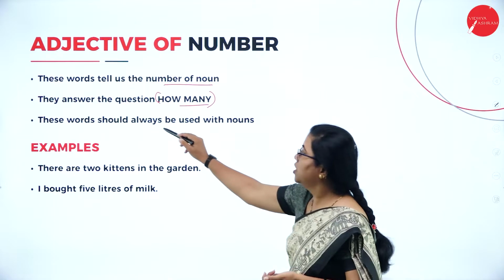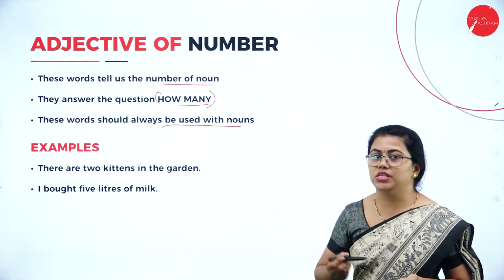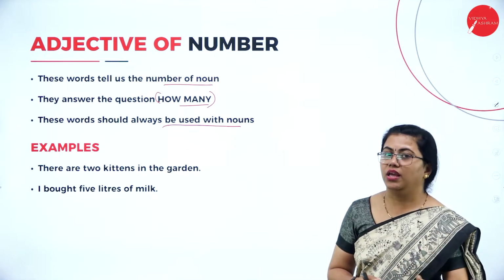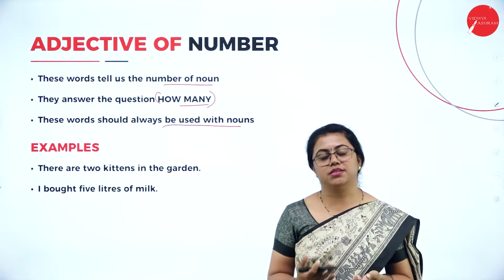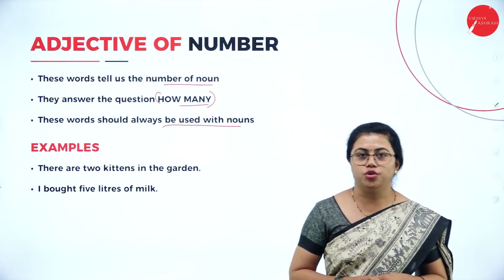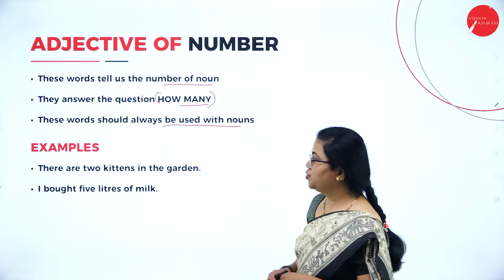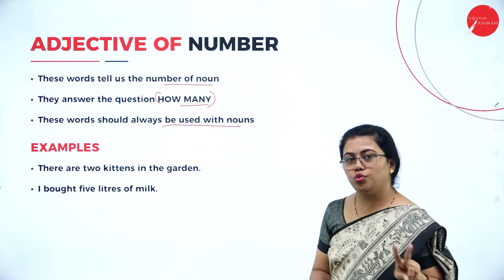Yeah, this is also a rule here. You should always use these words along with nouns. In very rare cases, when the sentence is incomplete, sometimes it is used without nouns also. Fine. So here in these two examples, there are two kittens in the garden.